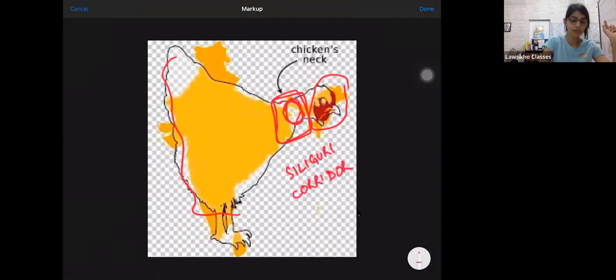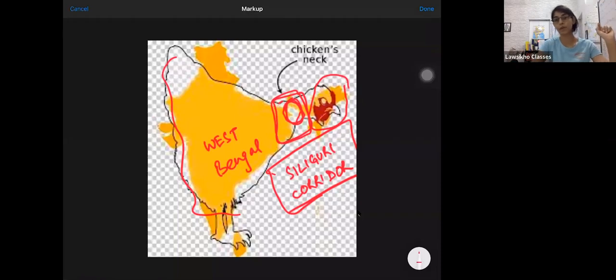Okay, this also, guys, you can note that the chicken's neck is also known as the Siliguri corridor. And which state is there? This is West Bengal. Please note it down, guys. So the chicken's neck and the Siliguri corridor are the same thing. And the state that is part of the chicken's neck is West Bengal.